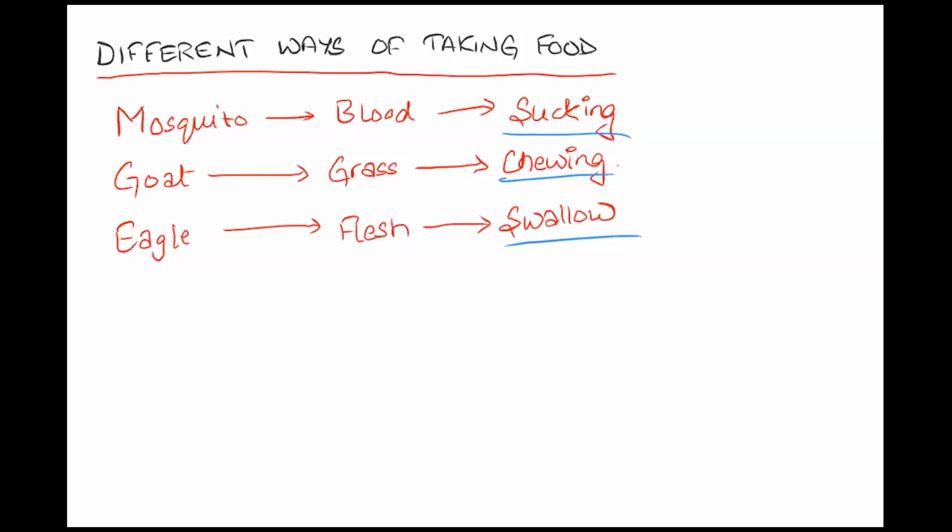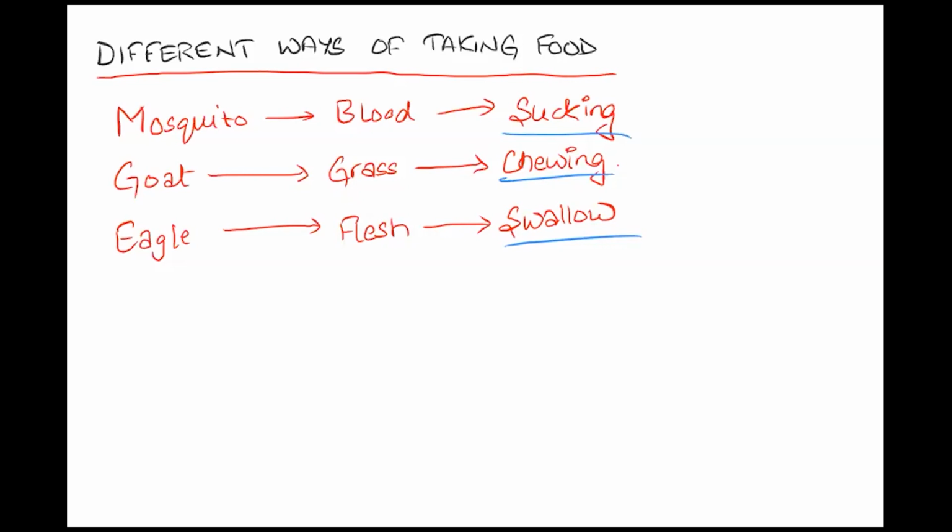Is it clear to you all? There are different ways of taking in food. Some organisms suck their food, some chew, and some directly swallow. Now you understand the different ways. What are the different ways?